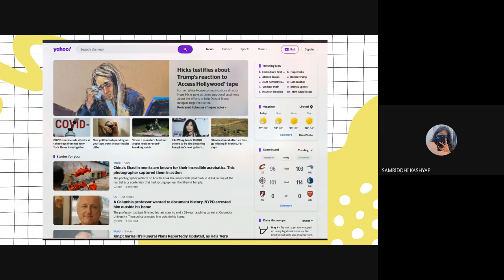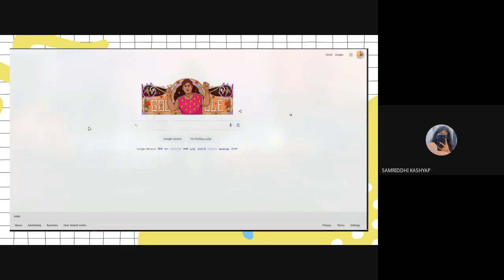What I wanted to show here is Yahoo and Google both are search engines, and Google having their search bar here as main focus, it really verifies what they stand for, what their actual motto is, what they actually are. Having the search bar in the center really shows us that it's a main search engine. Their primary focus is a search engine.